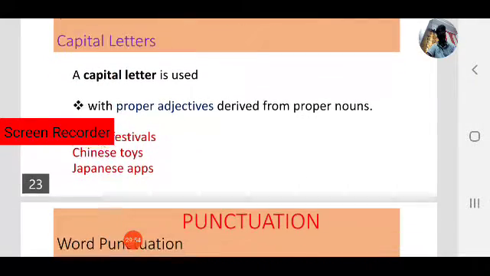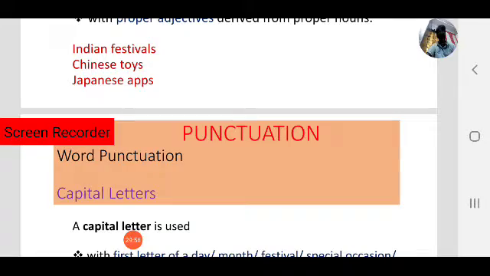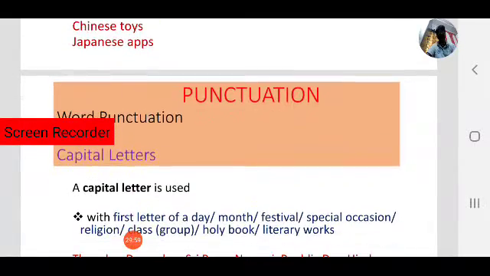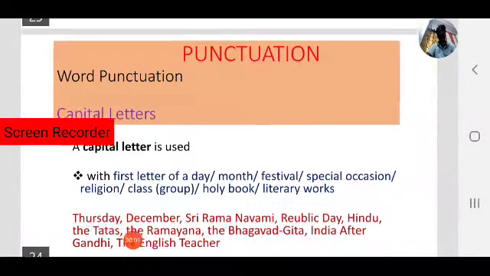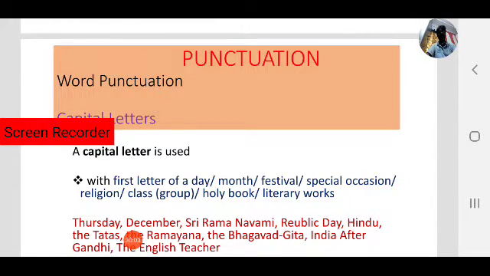Okay, next let us move to another case where we use capital letters. A capital letter is used with the first letter of a day, month, festival, special occasion, religion, class, holy book and literary works. In all these cases, the first letter must be a capital letter. A day: Sunday, Monday, Tuesday, Wednesday, Thursday, Friday and Saturday.